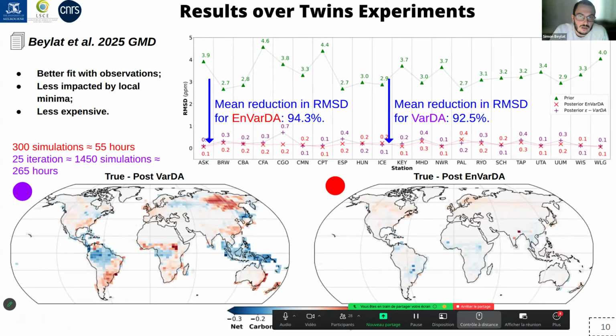So we published a comparison of this method and a classic variational DA method where we use finite differences to get the adjoint, and we saw that it was fitting the observations better. In this case, it was synthetic observations. It was less impacted by local minima, and it was also less expensive.